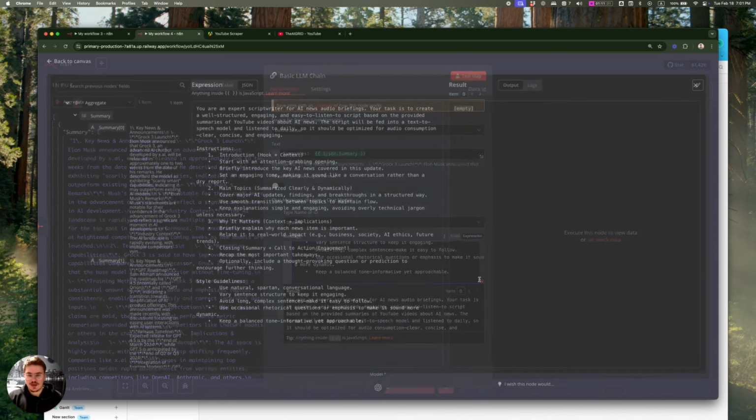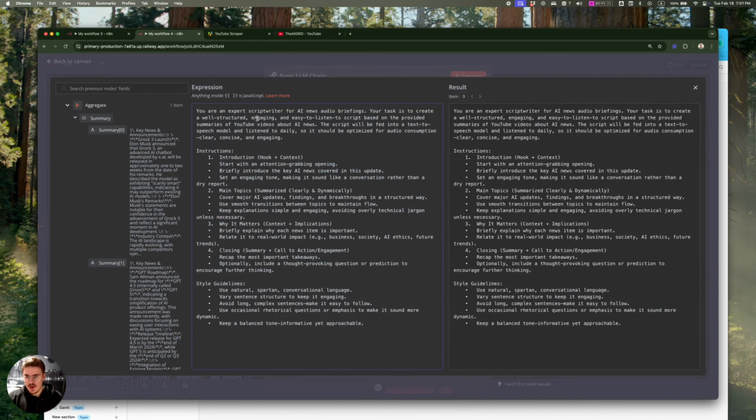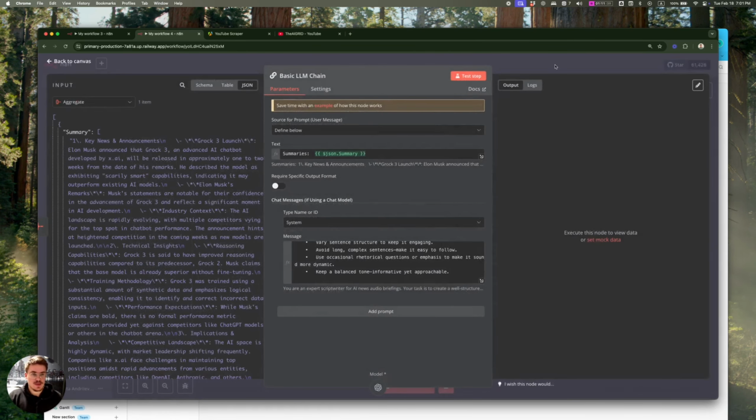And then for the prompt, I'm going to edit here, and I have it copied, I think. Yeah. So this is the prompt. You can copy it. You can just ask ChatGPT to create a prompt. I'm just asking it to create a well-structured prompt to then be able to feed it into a text-to-speech model that is going to read this text.